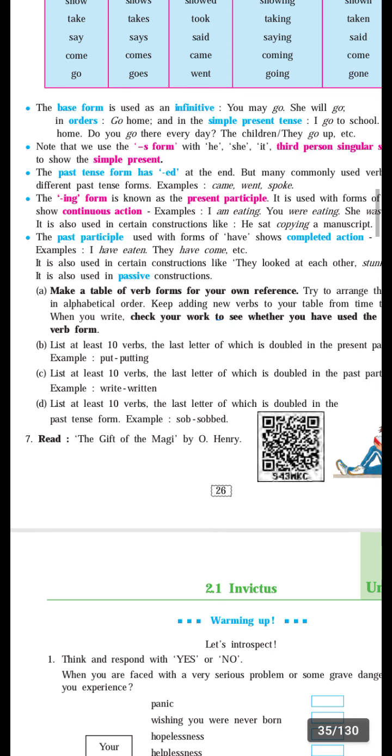For example, beg, begged, B-E-G-G-E-D; plan, planned, P-L-A-N-N-E-D; rob, robbed, R-O-B-B-E-D. In this way you have to write your 10. You can take the help of a dictionary to write this question.